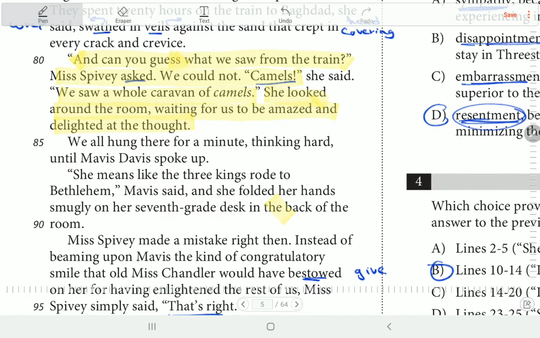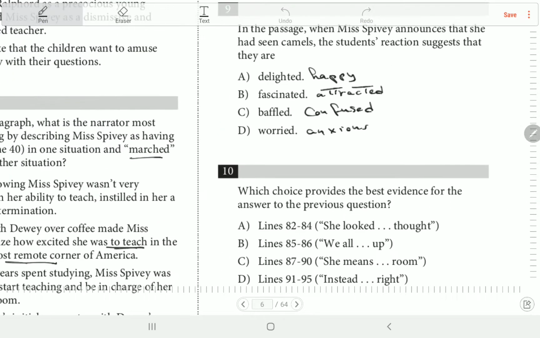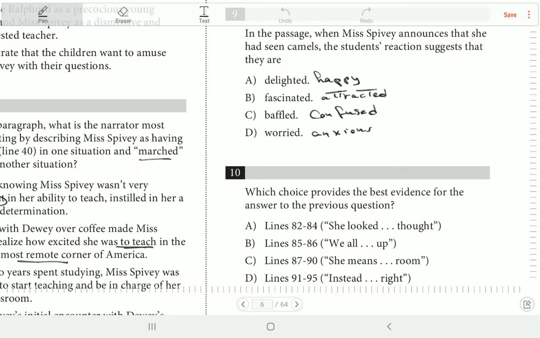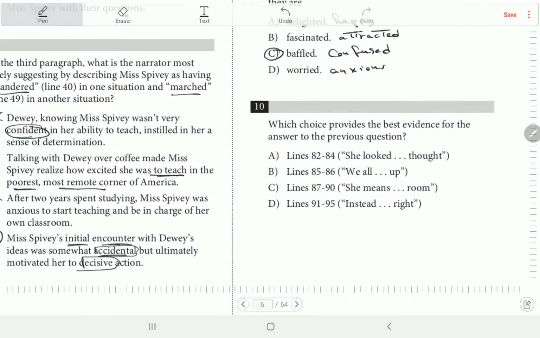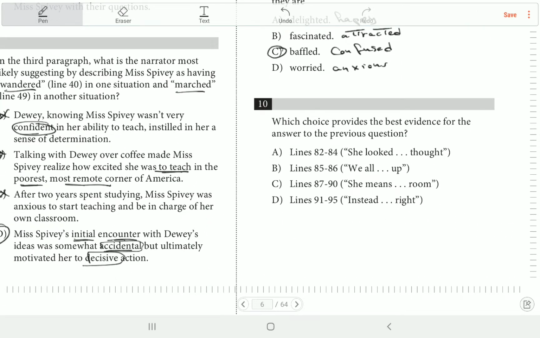قالت إيه؟ We all hung there for a minute. إحنا هنا تنحنا مش فاهمين. So we're not happy, not fascinated, we're not worried. Actually we were baffled, confused. هي بتقول إيه الست دي؟ So actually the answer is C, and for 10 it's B.